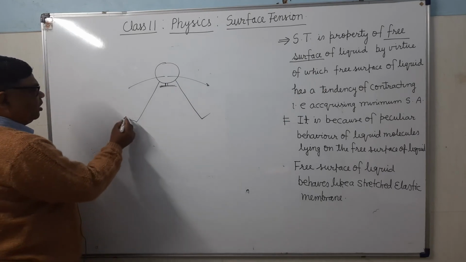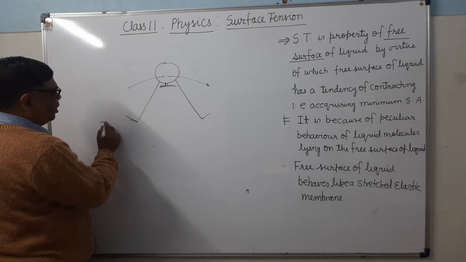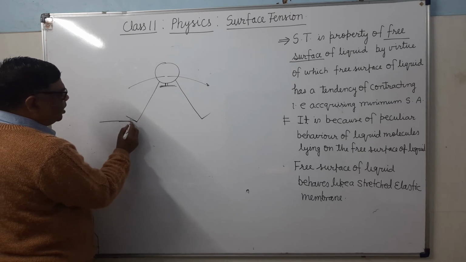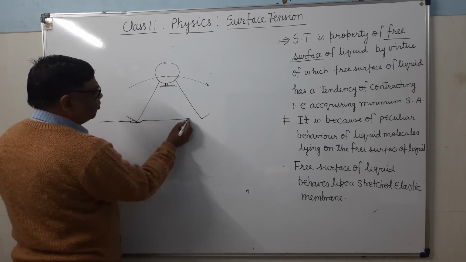So when it sits on the water surface, what will happen? Here a depression will be found.